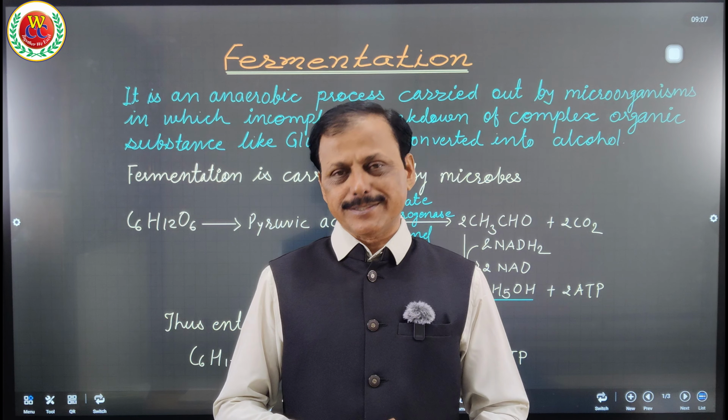Okay, but a very important point to note is why the energy released during alcohol and lactic fermentation is less than that of aerobic respiration. It is because of the incomplete breakdown. But why is more energy released during complete breakdown? Because when glucose undergoes aerobic respiration, there is a complete breakdown of glucose into CO2 and H2O. That means all the bond energy is released and therefore 36 ATP are produced.